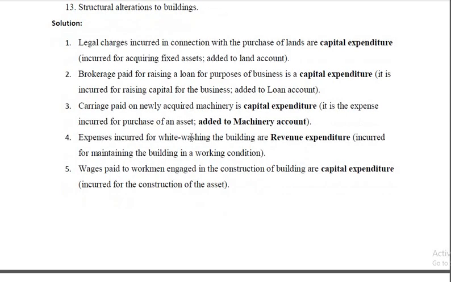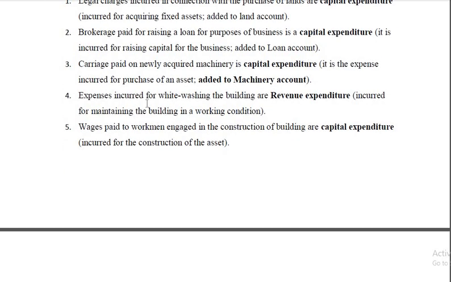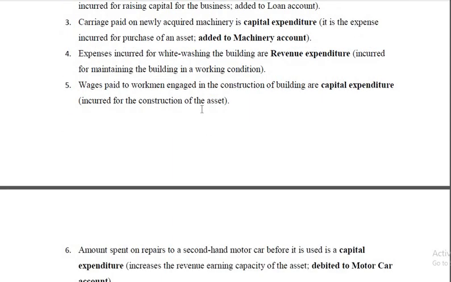Carriage paid on newly acquired machinery is capital expenditure. It's an expense incurred for purchase of an asset, and therefore it is added to the machinery account. Expenses incurred for whitewashing a building are recurring in nature, and therefore revenue, debited to the income and expenditure account. Wages paid to workmen engaged in the construction of a building are part of the building, therefore it's an asset. It is shown on the asset side of the balance sheet.